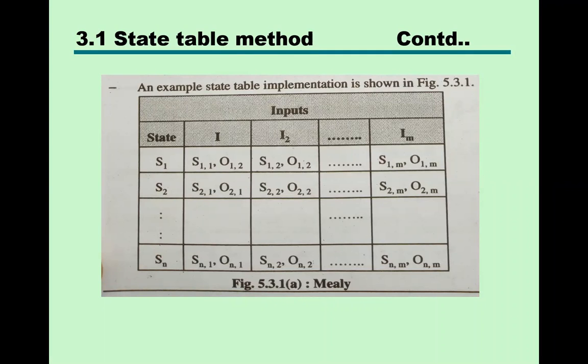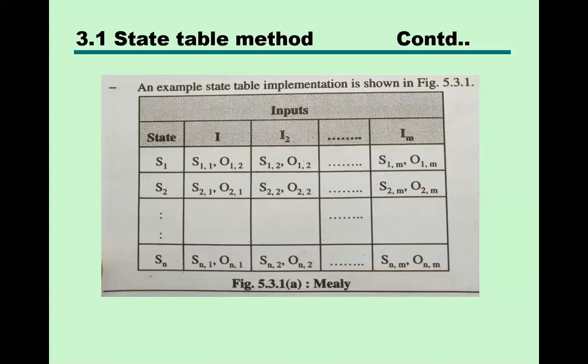Like in the state table method, there is one state table, and based on a state transition, a control signal is generated. But here the problem is the synchronization problem with the state table method. So to remove the synchronization problem, in the second method, the delay element method, a delay is given between two control signals so that we can ensure the synchronization.